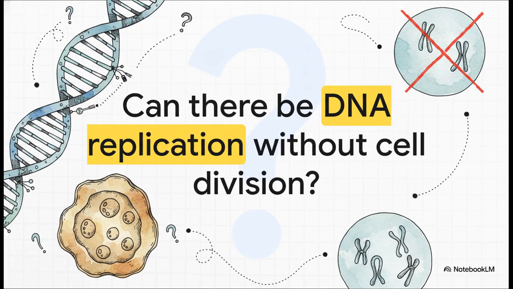You all did fantastic. To wrap up, I want to leave you with a final provocative thought pulled straight from our source material. Can there be DNA replication without cell division? Think about it. The S phase occurring, but M phase never firing. We actually touched on the strange consequences of this earlier when we talked about the coconut syncytium. Cellular biology is just full of these incredible exceptions and rule breakers.